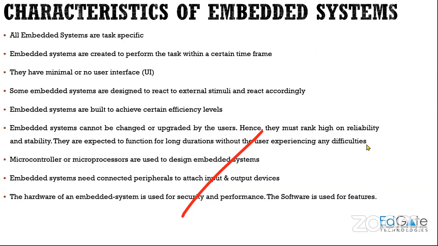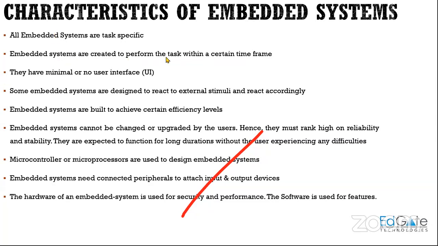So yeah, these are the basic characteristics of embedded systems. Let us look into what these characteristics are. The first thing is that all embedded systems are task specific. That is what I explained to you guys. Each and every embedded system performs a single particular task, right? So it is task specific and it has to perform that particular task. And the next point you have is